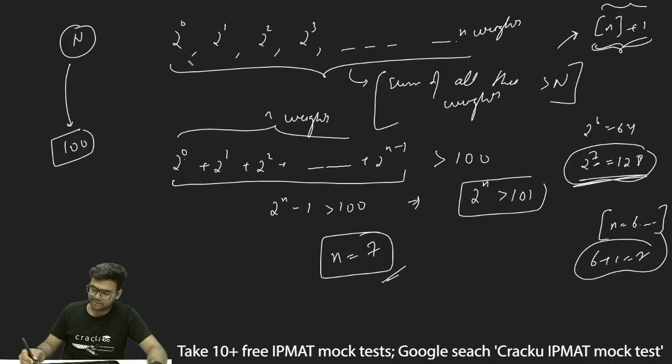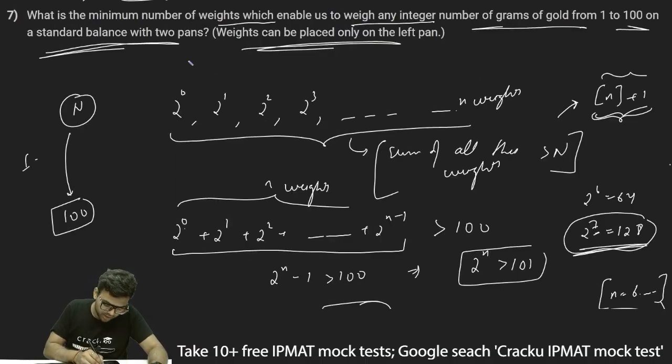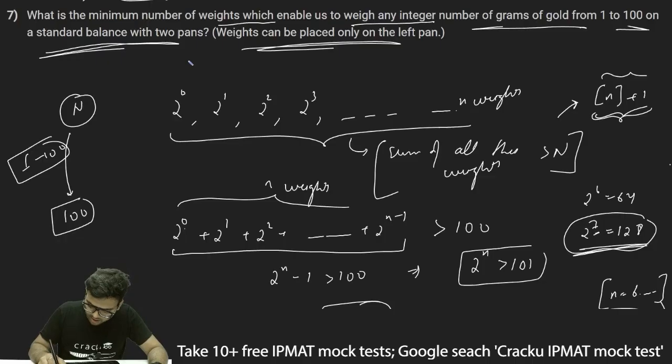Or we can just directly apply it: the first integer value of n at which the left hand side becomes greater than 101. So at n equal to 7, the left hand side becomes greater than 101, and thus I can write n equal to 7 is the number of weights required to calculate all the weights from 1 to 100. Thus I can say n equal to 7 is the correct answer.